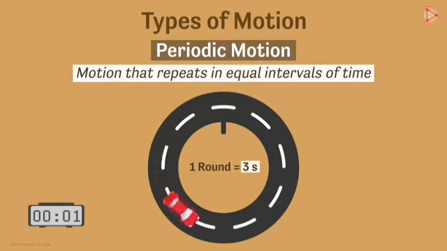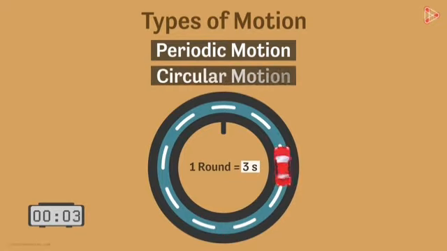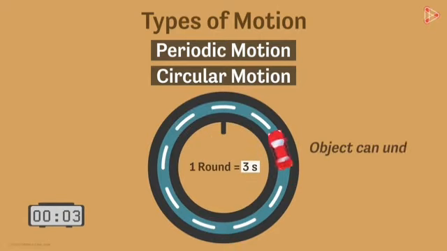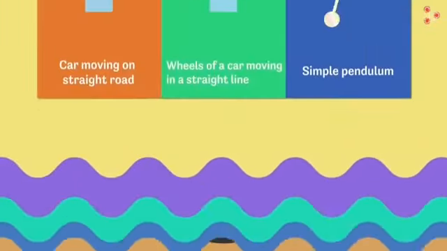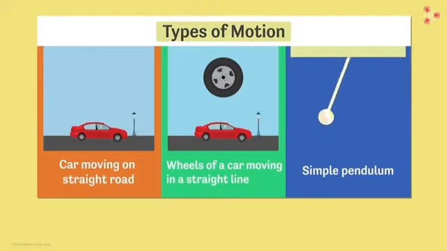Actually, the earth shows rotational motion because we have an axis going through it. Here the car moves in a straight line on a straight road. This is a rectilinear motion. But the wheels of the car show rotational motion.